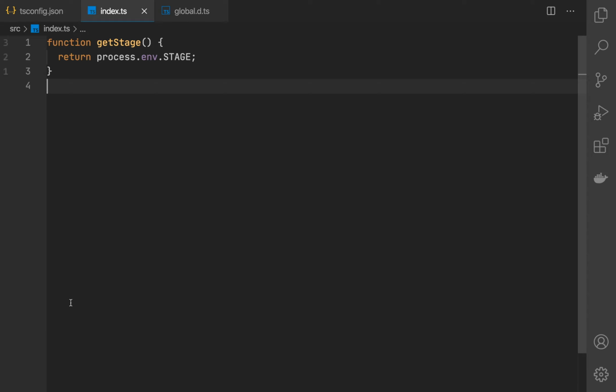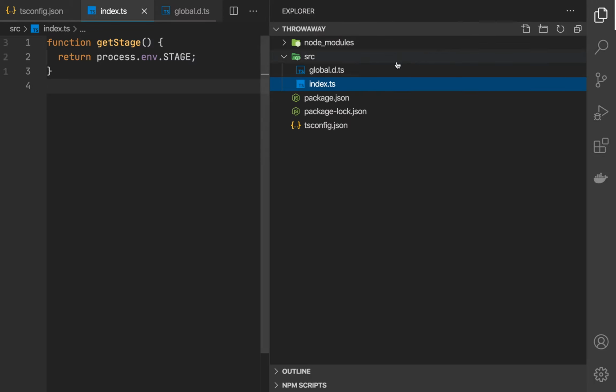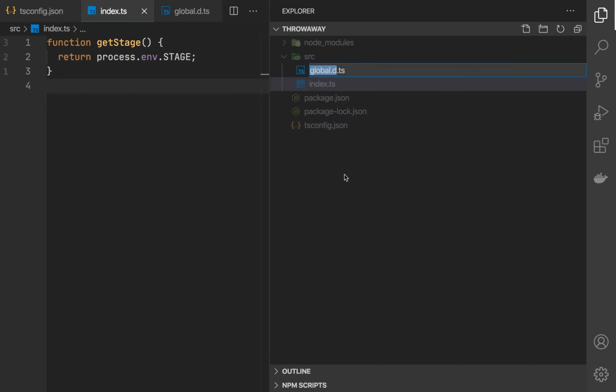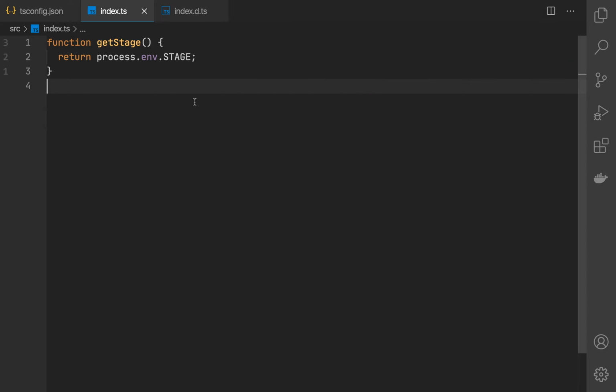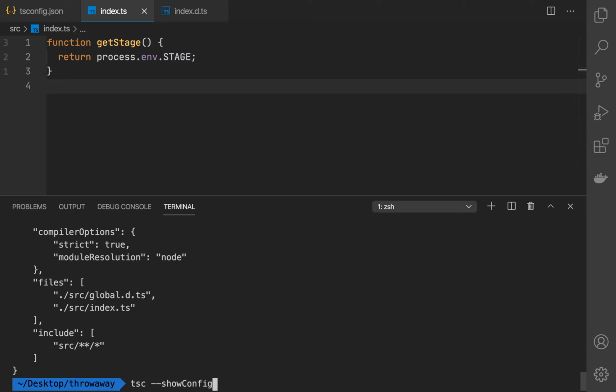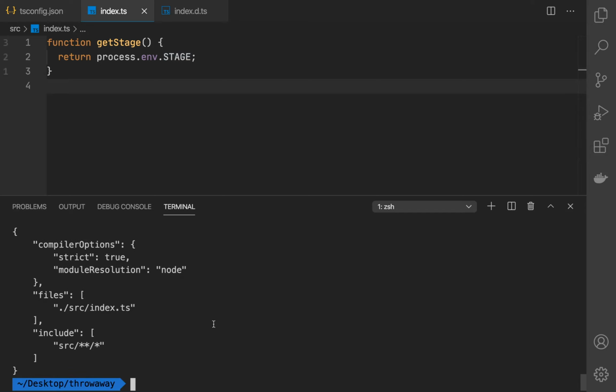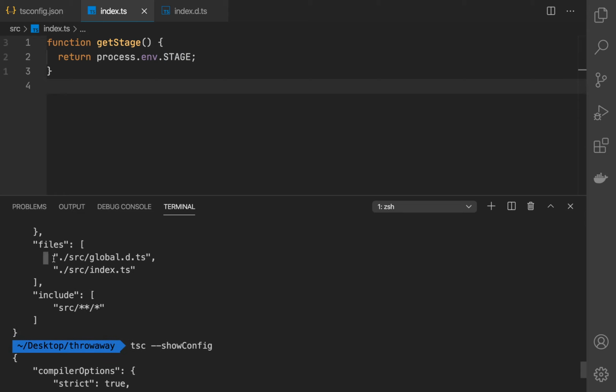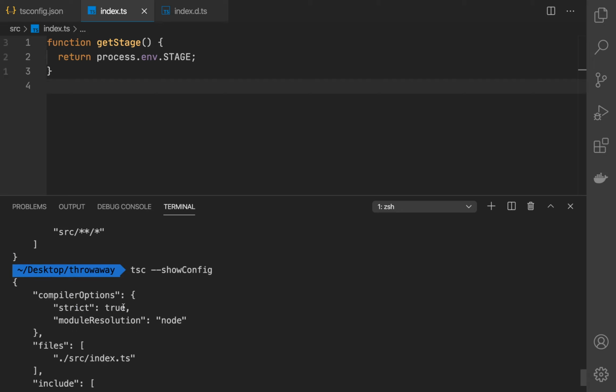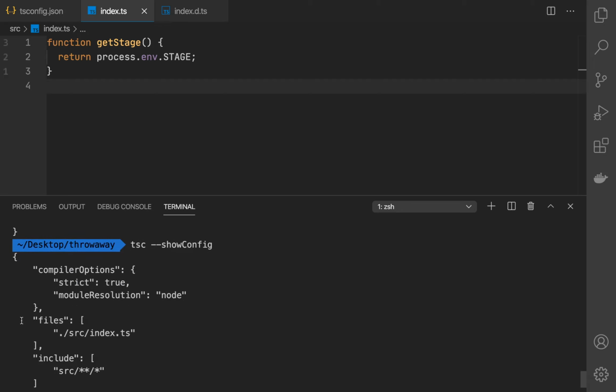Now, what I want to show you is what will happen if I rename this declaration file to an index declaration file. So, changing from global to index. Looking at our stage variable now, well, it seems like we broke the types. And looking at which files are included in the TypeScript compilation context, well, the declaration file is no longer here, right? We previously had the global here, and it's no longer listed under files.